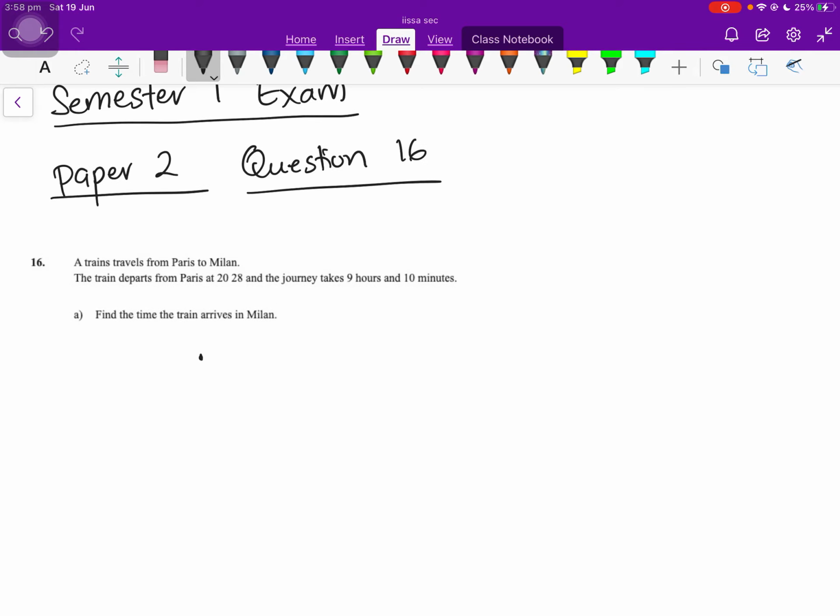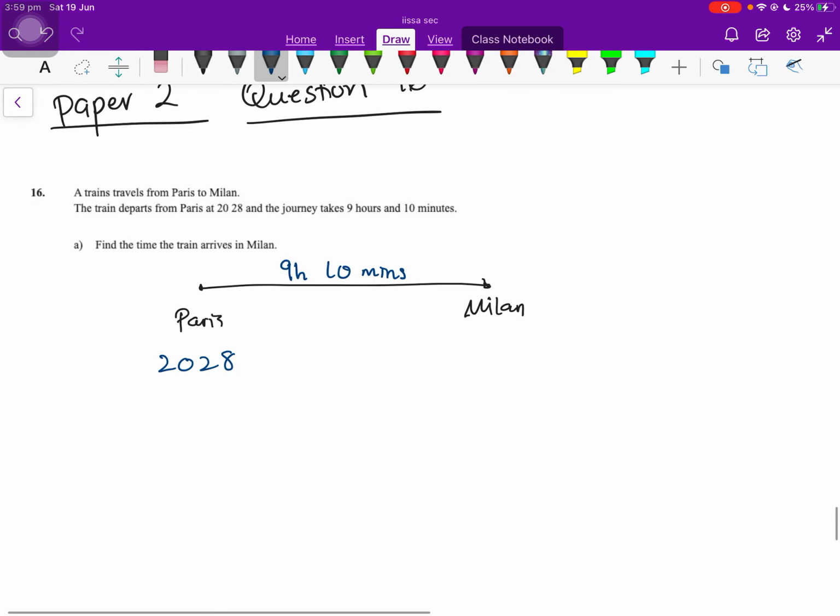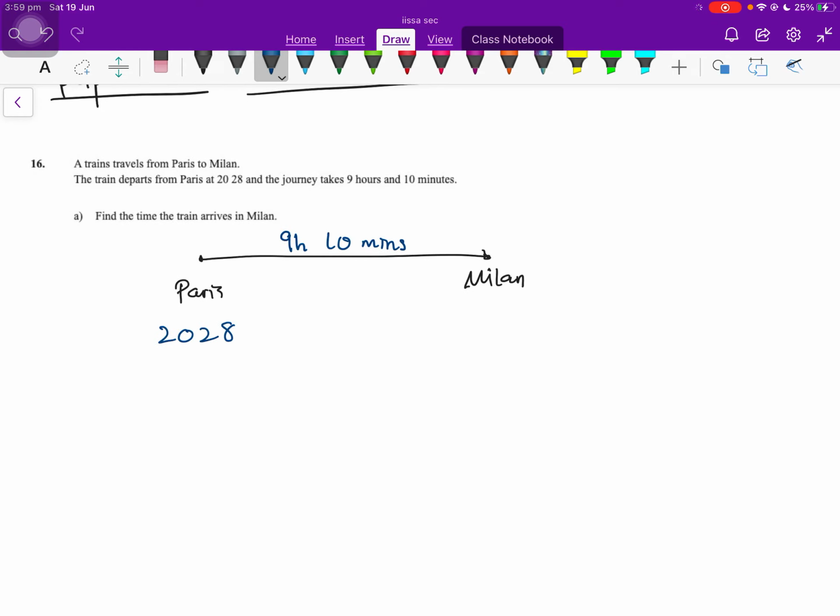From Paris to Milan. Okay, firstly we have 28 hours and the journey takes 9 hours and 10 minutes. You can tackle this question in two ways. Number one is by drawing a timeline.